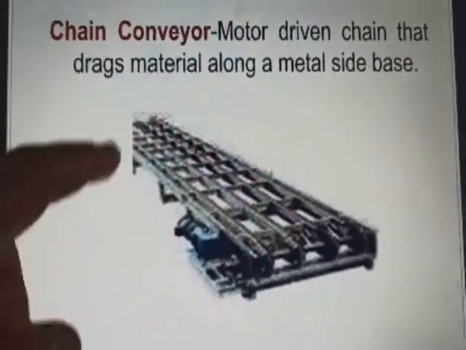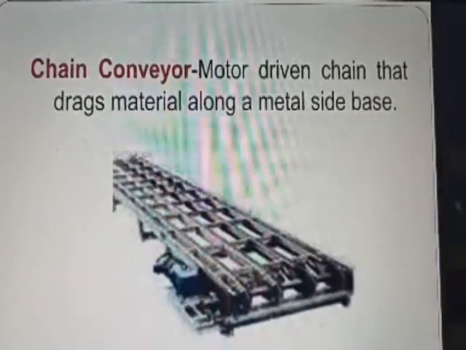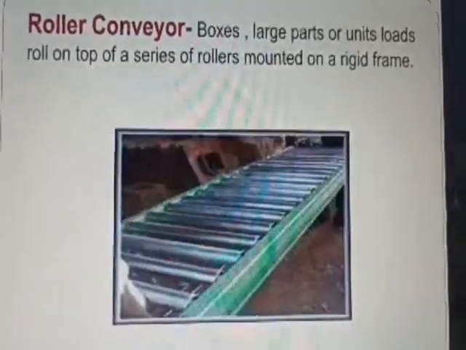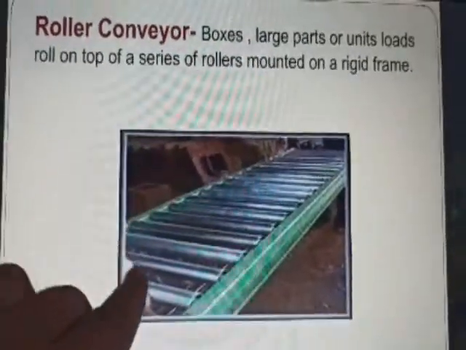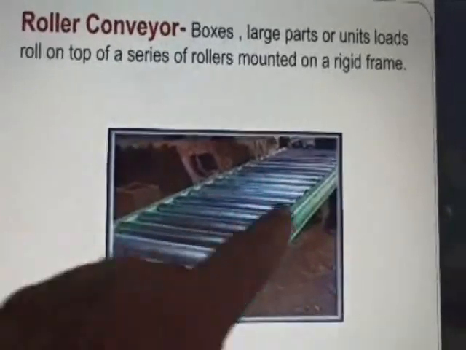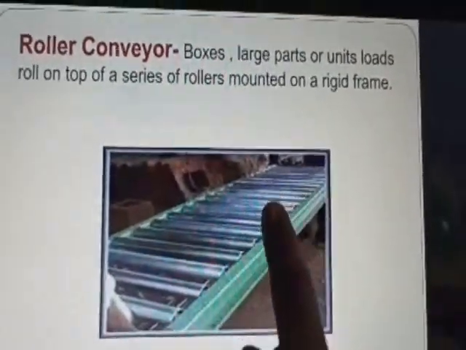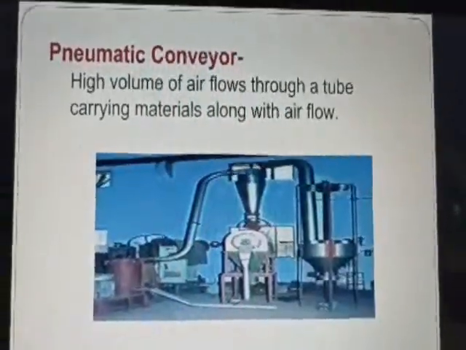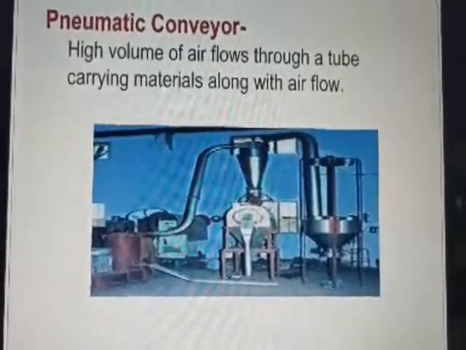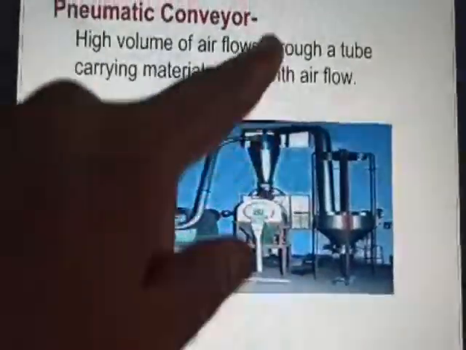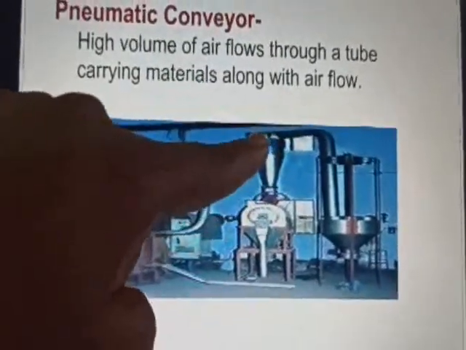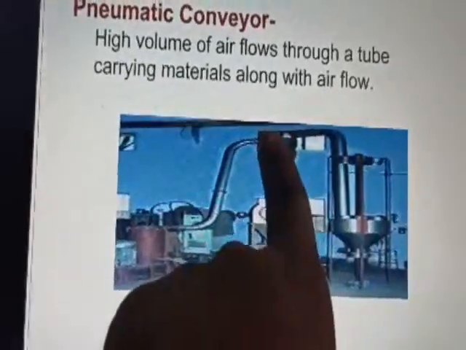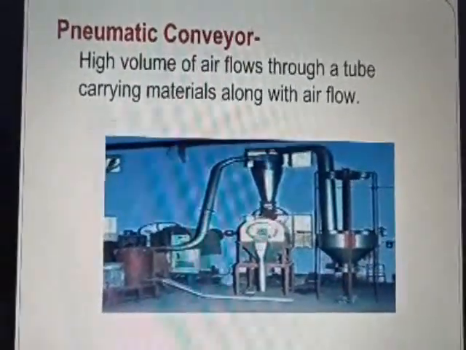This is a chain conveyor, that is, this chain will move. As the chain moves, if materials are kept on the chain, the material will also move along with it. Okay. Then roller: there is a rod and there is a roller on it. If you keep material over here, then it will move from one place to the other place. And pneumatic conveyor is, in case of some machines, if the material is kept here, the material will flow through the pipes. That is called pneumatic conveyors.